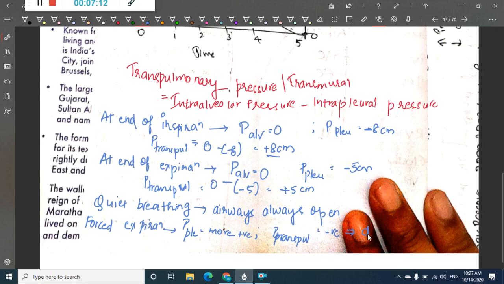This negative pressure causes dynamic compression of the airway, and the air expires suddenly in a minute. Dynamic compression of the airway will cause expiratory flow limitation.